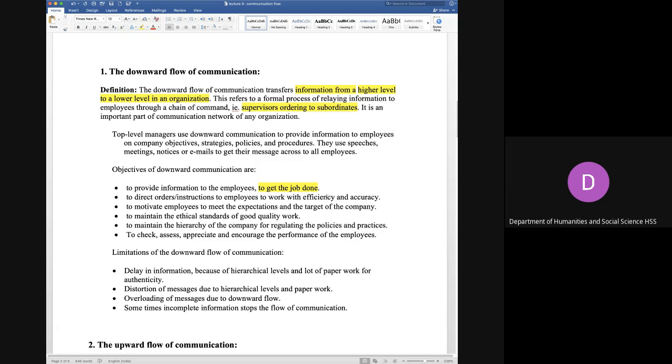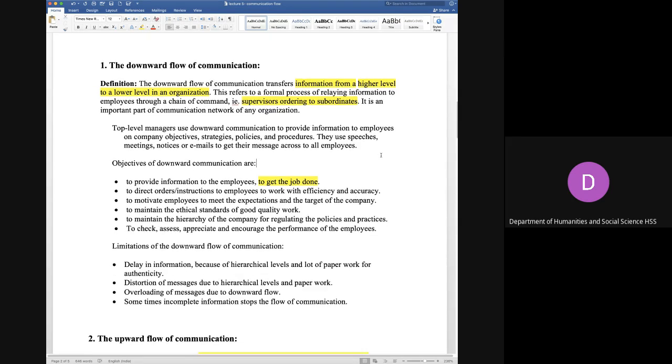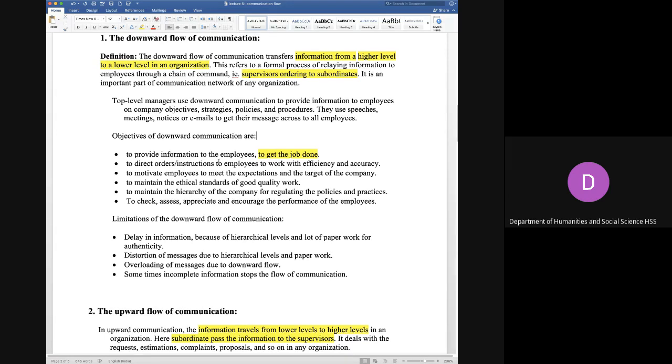तो जो hierarchy है, जो एक pyramid है, वहाँ पर the people who are sitting at the top, they are continuously checking what you have done, they are assessing whether you have done the correct work in a proper way, and then they appreciate and encourage by giving you promotions. So this is how employees at the lower level also try to reach the higher level. So this is why the downward flow of communication is necessary, and these are the advantages of why one should have a downward flow of communication.